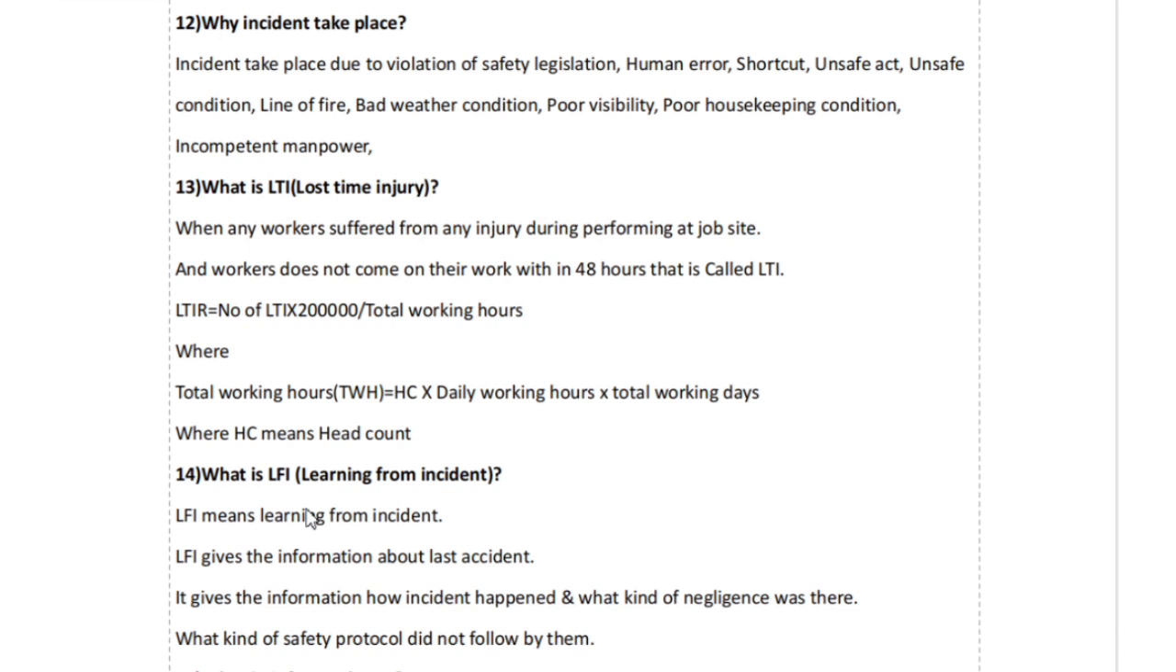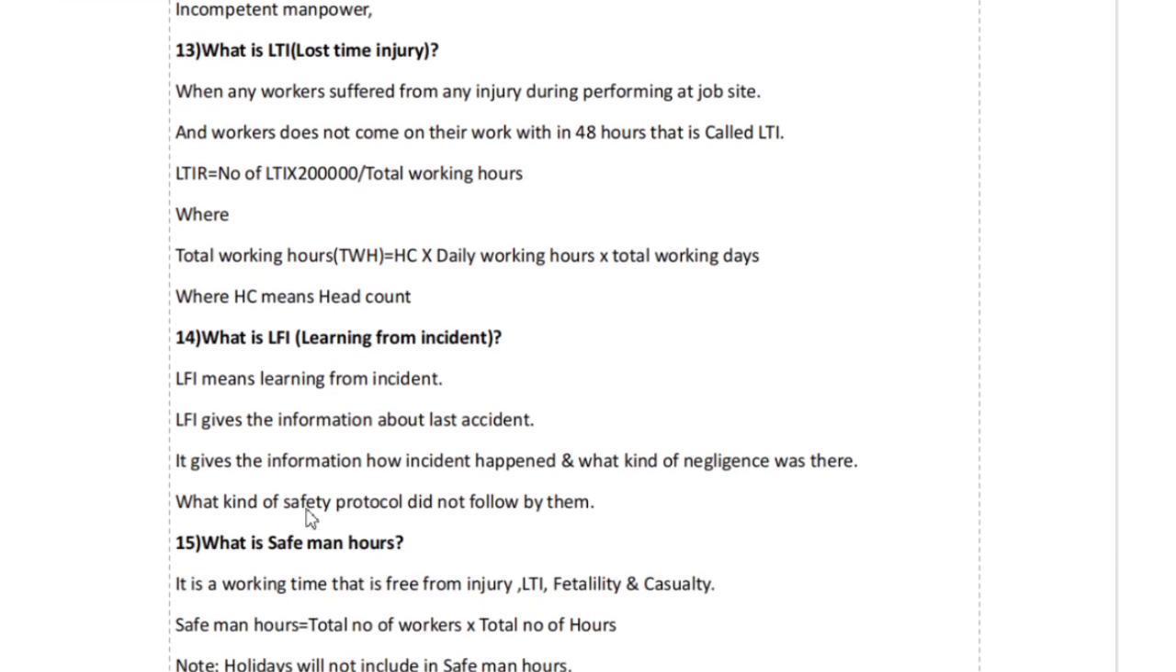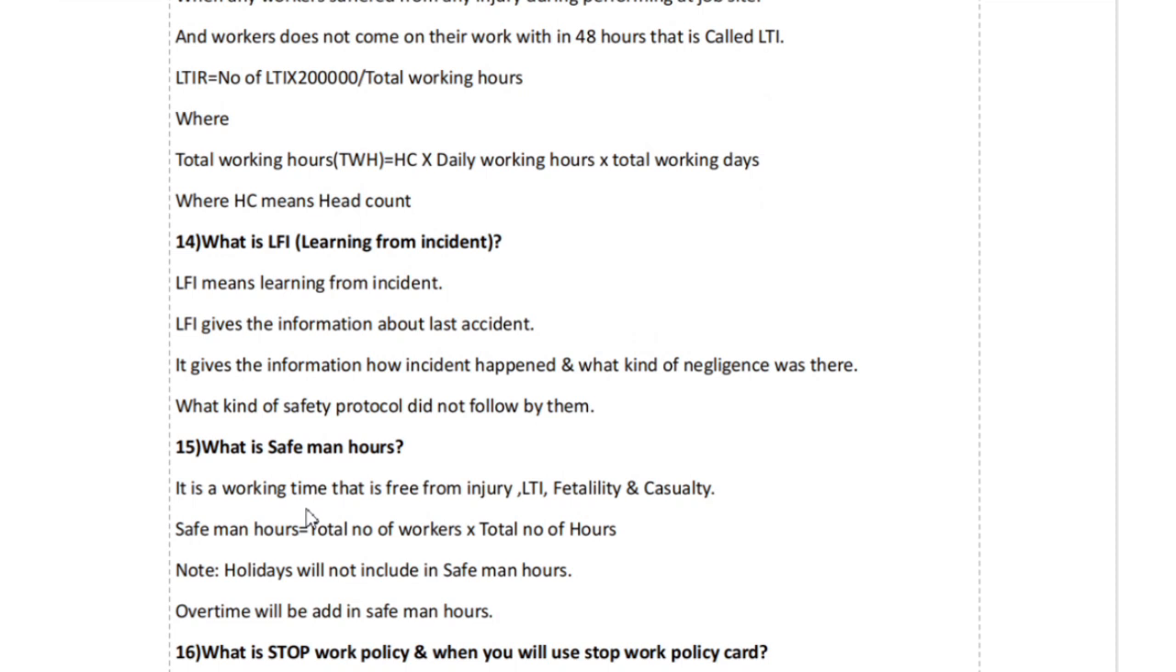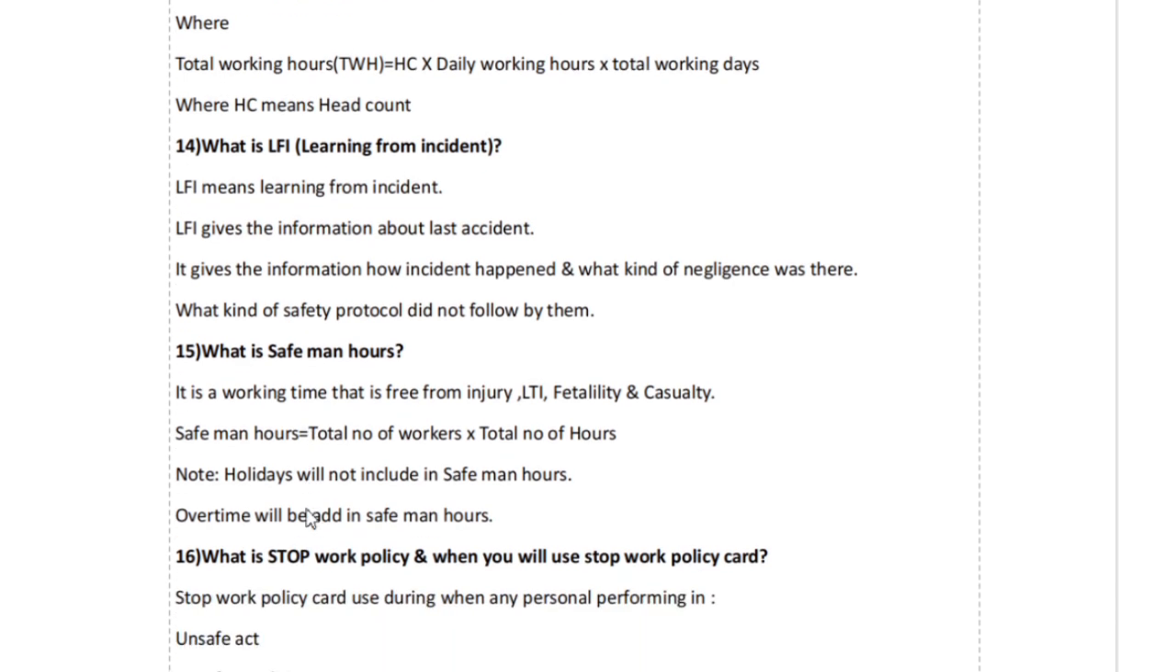What is LTI? When any worker suffers an injury while performing at the job site and does not come back to work within 48 hours, that is called LTI. LTI rate equals number of LTI multiplied by 2 lakhs divided by total working hours. Total working hours equal head count multiplied by daily working hours multiplied by total working days.